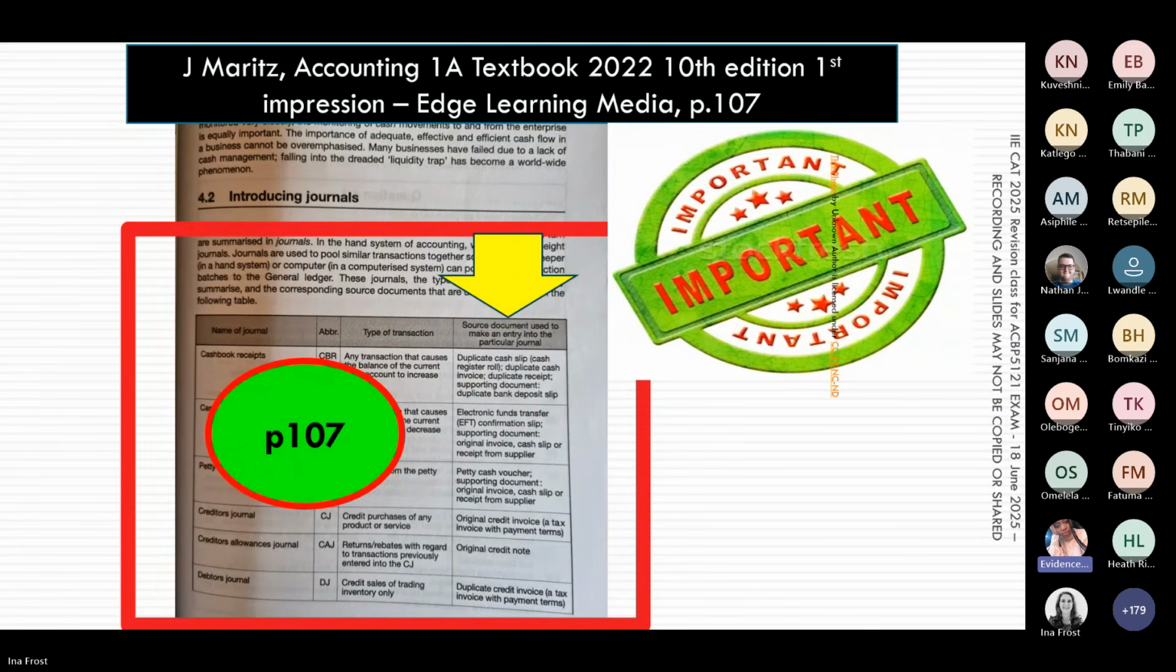So basically the CJs, CHJs, DJs are abbreviations of the names of the journals. Those of you that are still struggling with that, please, please, please study that very first page of Learning Unit 4. Hopefully that clarifies for some of them.